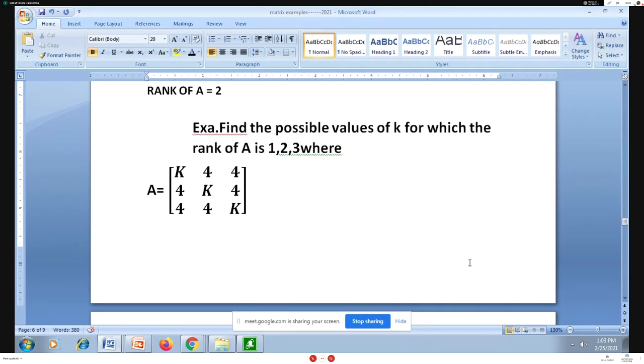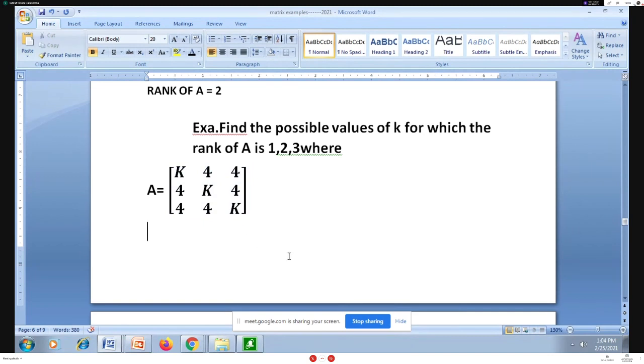While doing row transformations, I may get one of the bottom rows as 0, and then I'll have two non-zero rows, so rank may be 2. If I have no zero row, all three rows are non-zero, and the rank of A may be 3. If I have two zero rows, then I have one non-zero row and the rank is equal to 1.